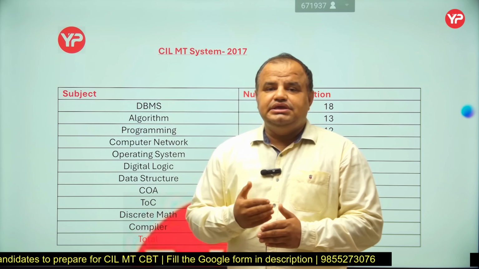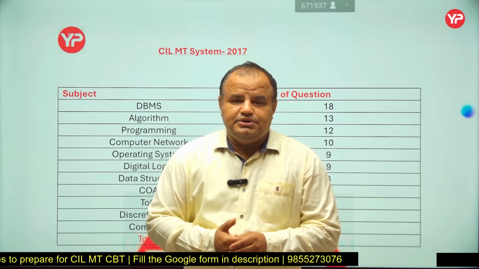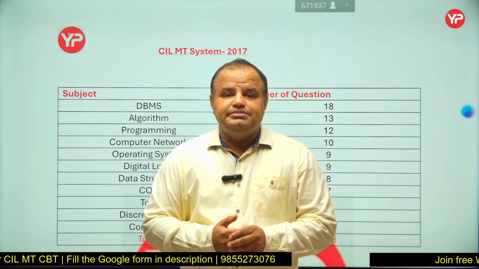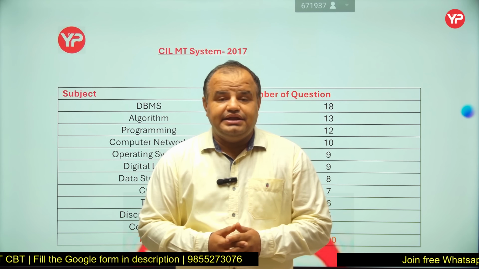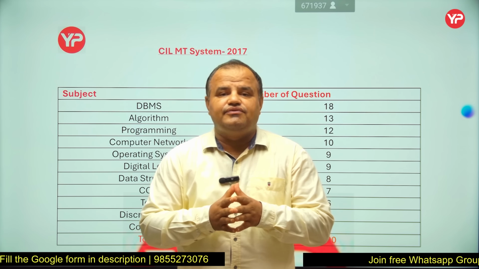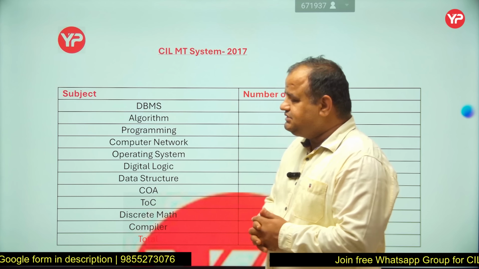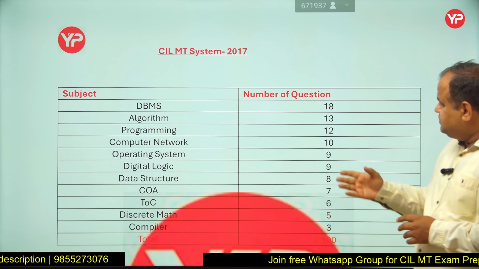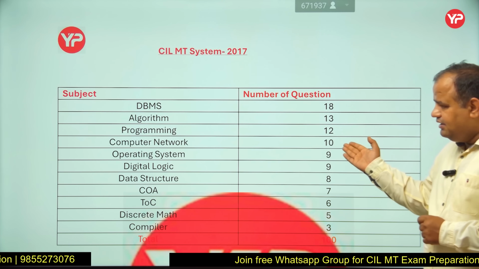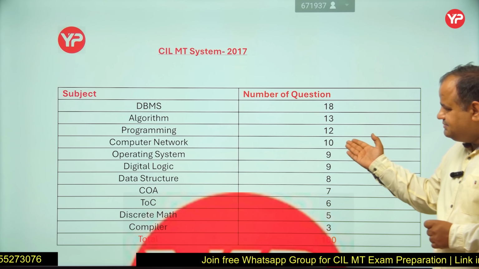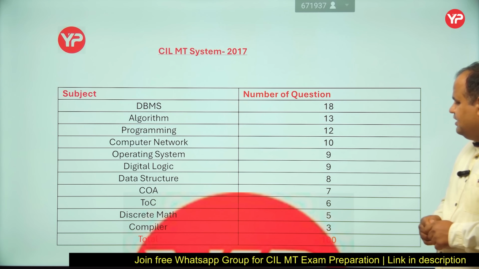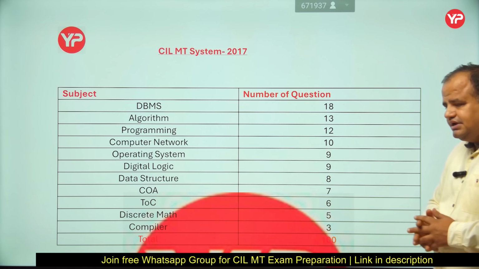So you can see almost 20% from DBMS and almost 35% from algorithm, data structure and programming. That means almost 50% or 55% of the questions are from these subjects only. Rest you can see networking, again important, a very wide subject. Operating system 9, digital is again important, 9. Rest you can see here.